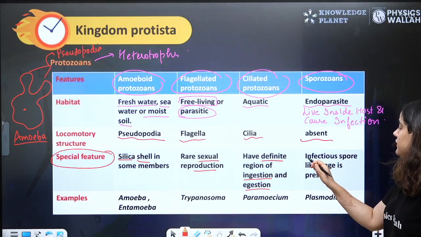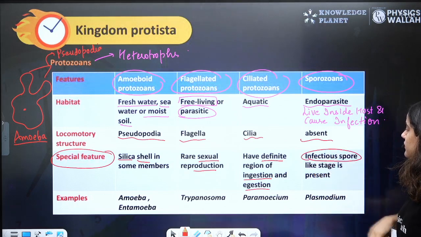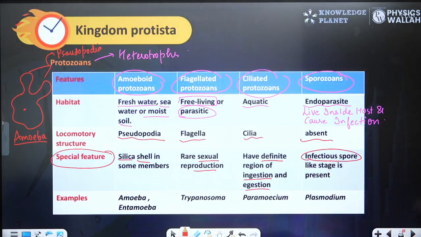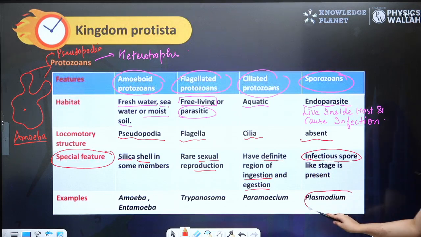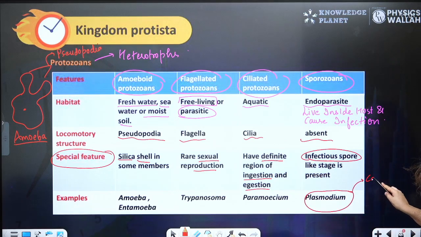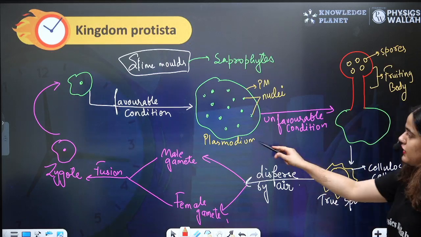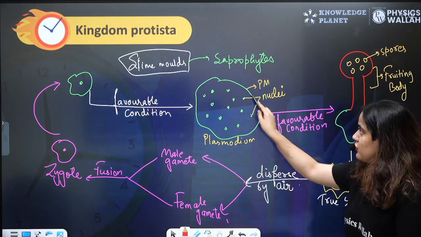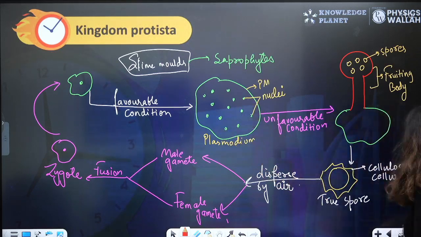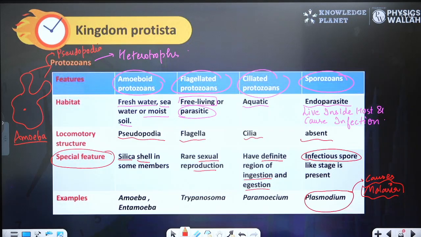In sporozoans, infectious spore is produced, which causes infection, right? Like plasmodium. Plasmodium causes malaria. Beta, this is different from this plasmodium. This plasmodium is a structure formed in slime mold, and this plasmodium is a sporozoan that causes malaria.